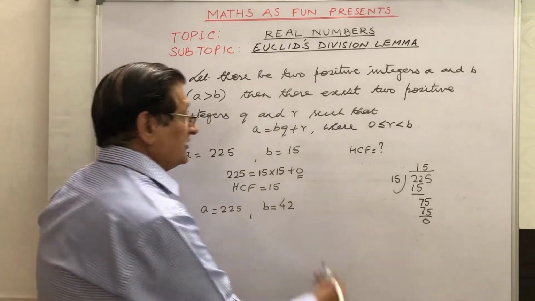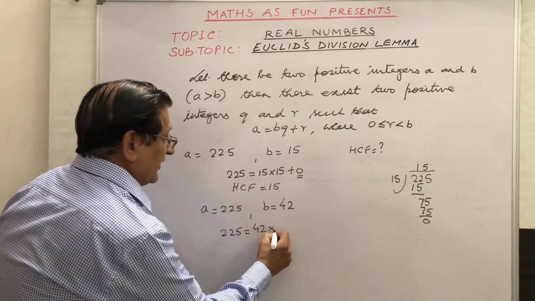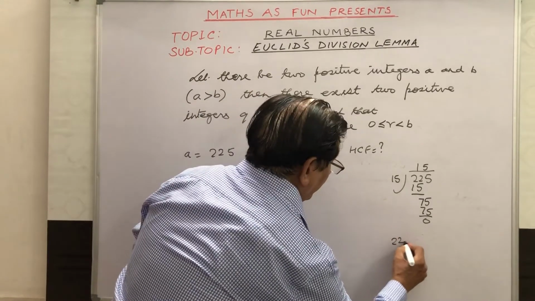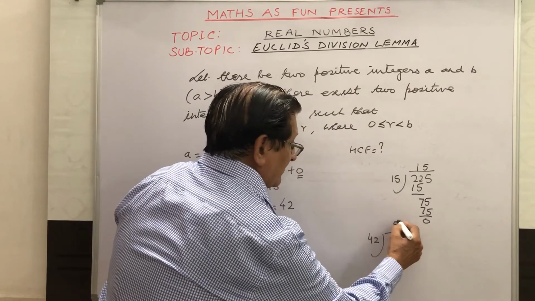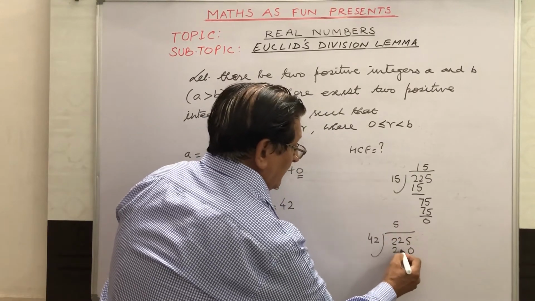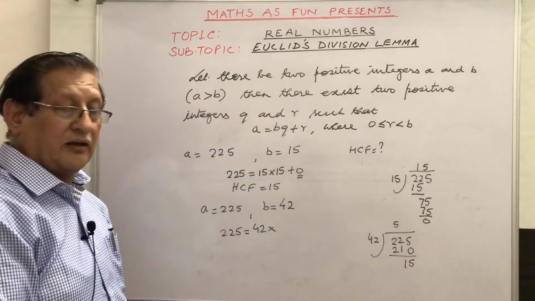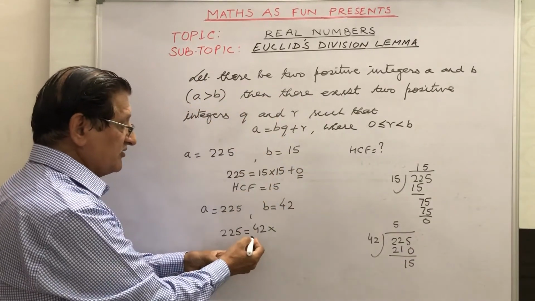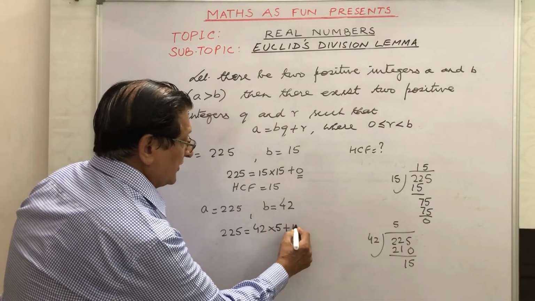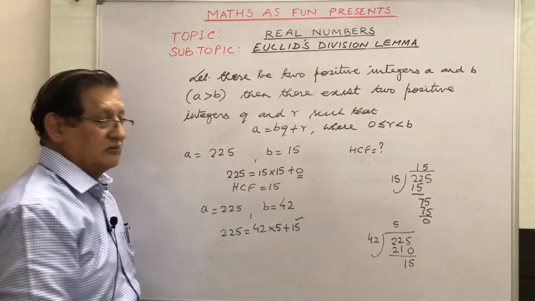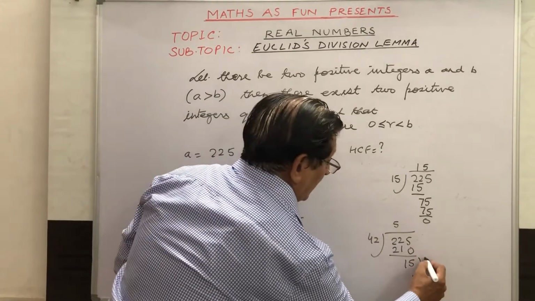Let's see, by dividing 225 by 42, how many times it goes? 225, when you divide by 42, it goes 5 times. 5 twos are 10, 5 fours are 20, and we are getting here 15. It means we can write as per Euclid's division lemma: this is 42 into 5 plus 15. 15 is the remainder.